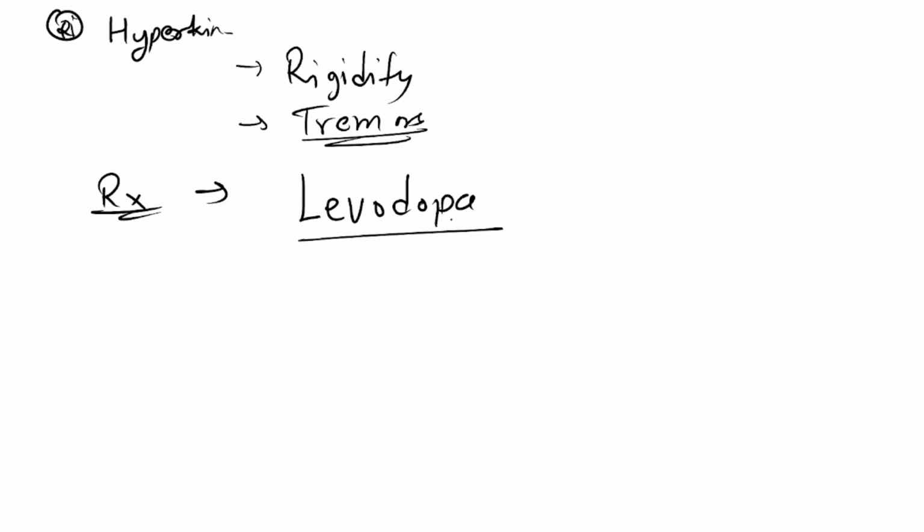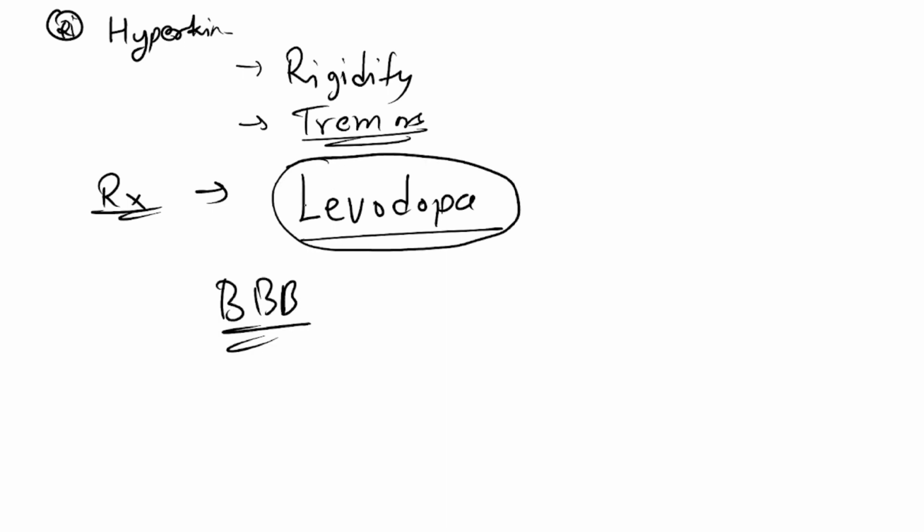Now some people will ask, bro, why not dopamine directly? Dopamine is not given directly because it cannot cross the blood-brain barrier. So can levodopa cross the blood-brain barrier? Yes, it can cross. So levodopa will cross the blood-brain barrier and will get converted into dopamine. So this was your basal ganglia.